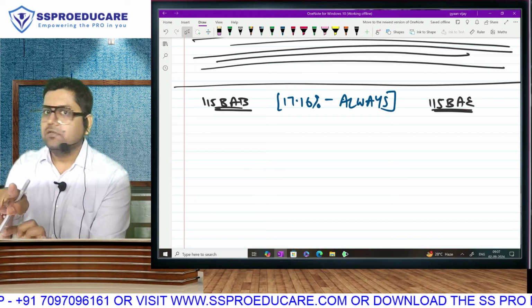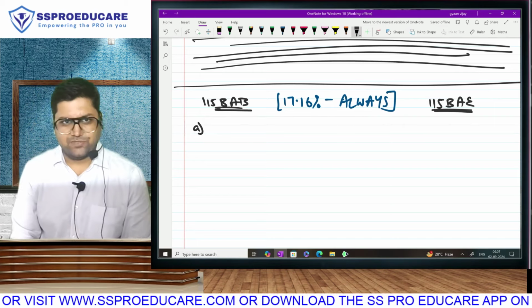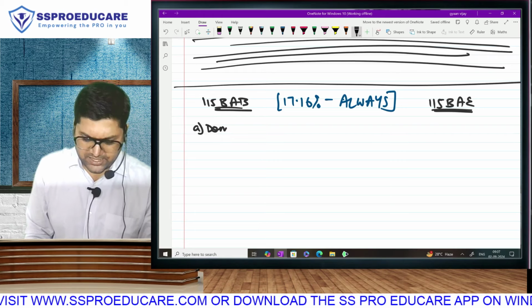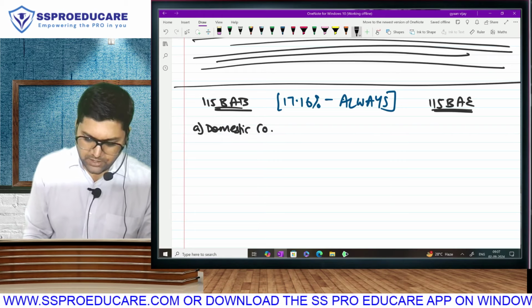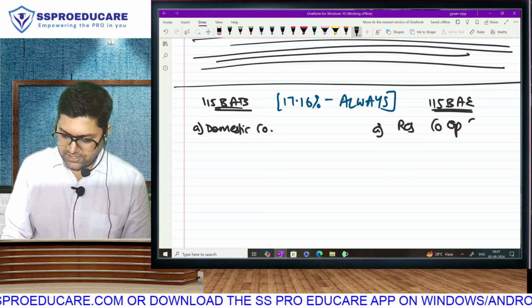But let's start with things that you will find simple and comfortable, because we have discussed them multiple times. This section is for a domestic company. This section is for a resident cooperative society.